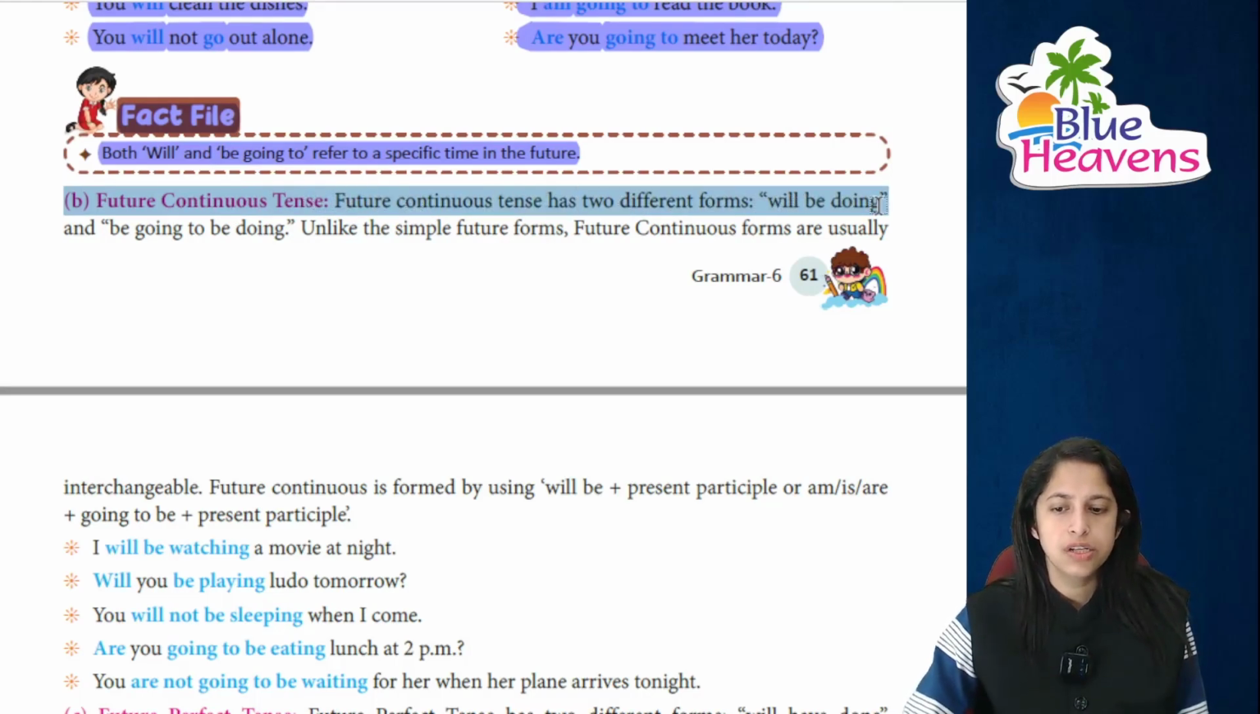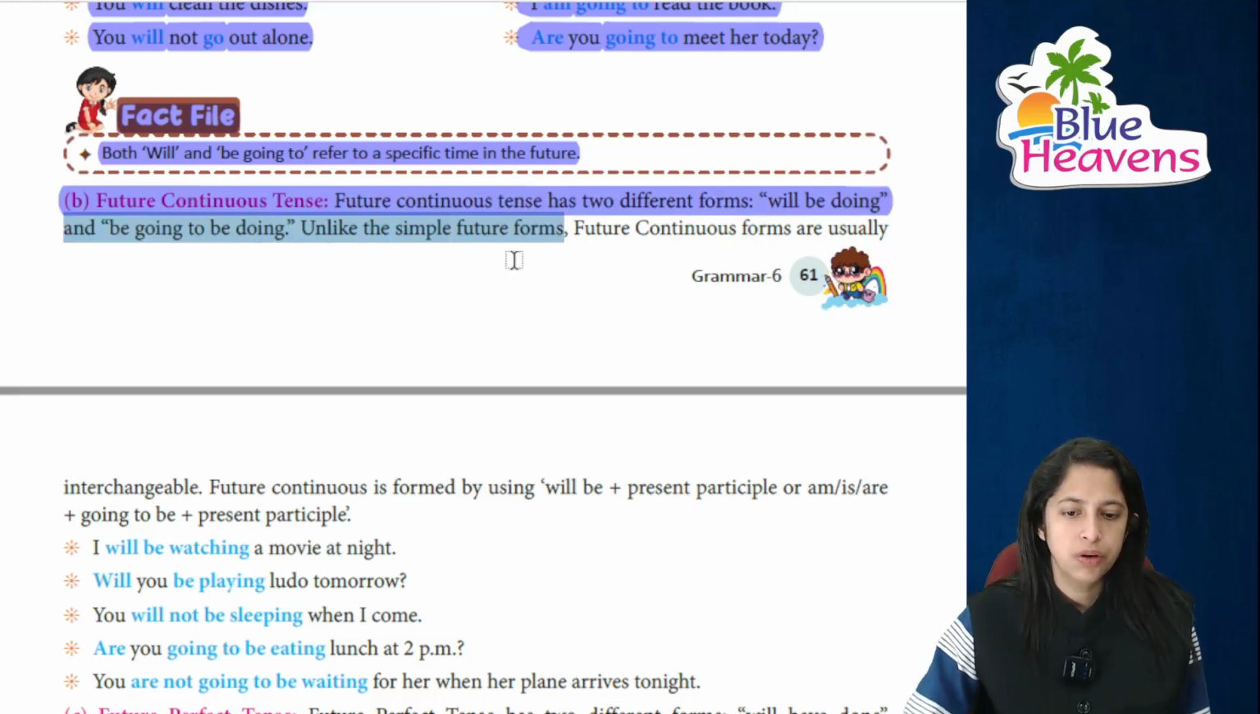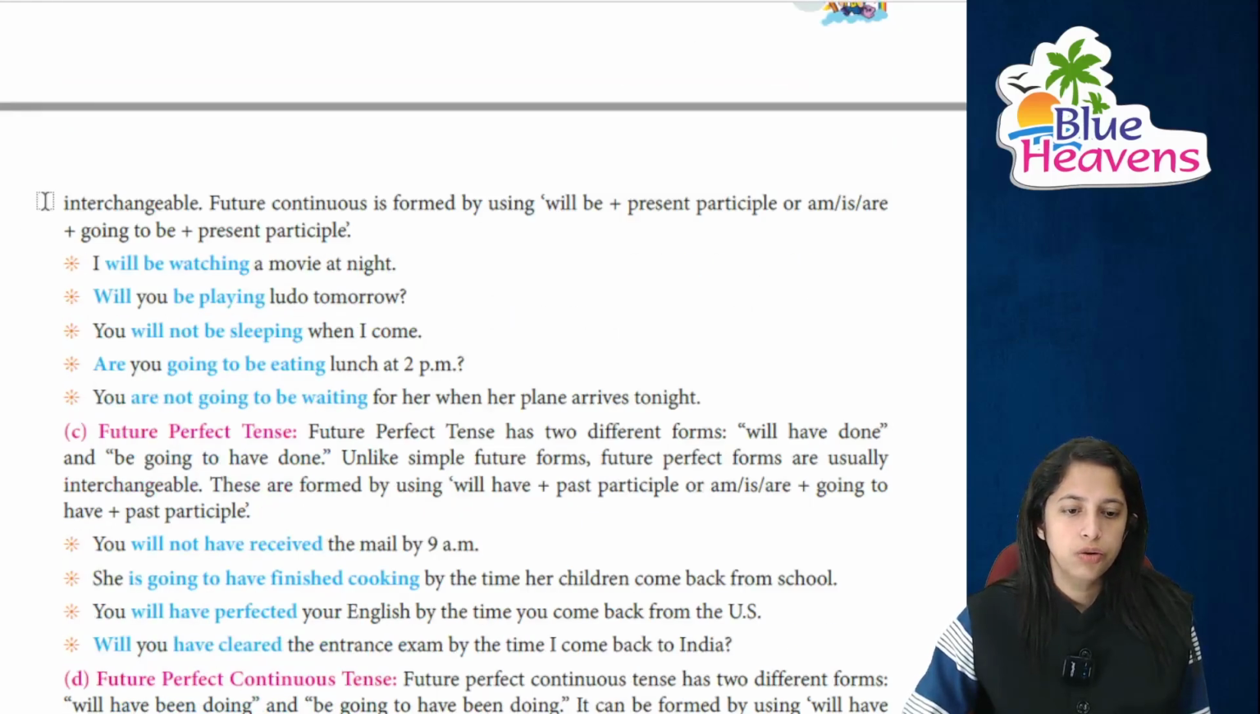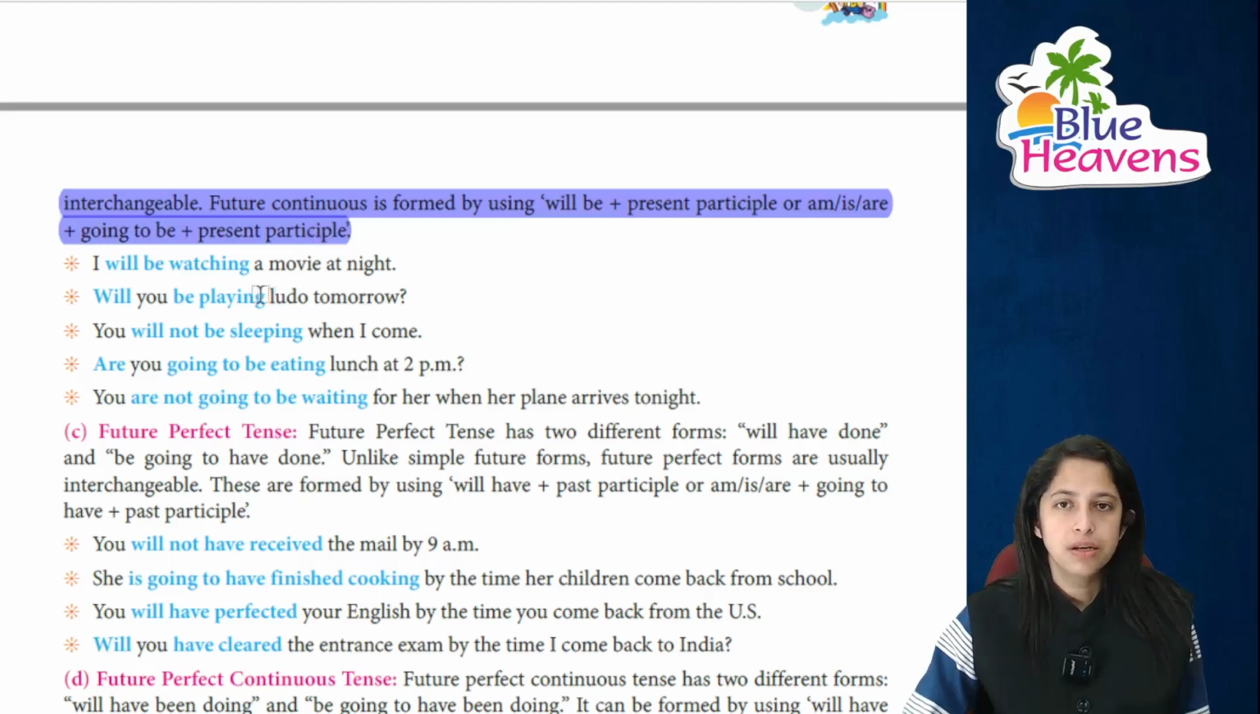For future continuous tense we have two forms, that is will be doing and be going to be doing. Unlike the simple future form, future continuous forms जो हैं, they are usually interchangeable. Future continuous is formed by will be and present participle, or is, are, am use करेंगे, going to be, and the present participle.